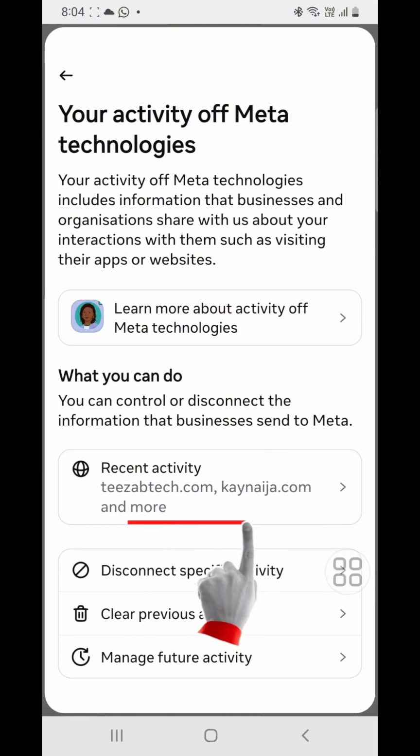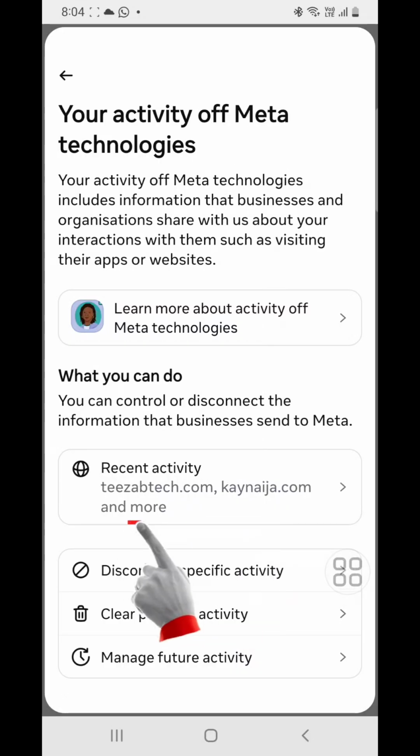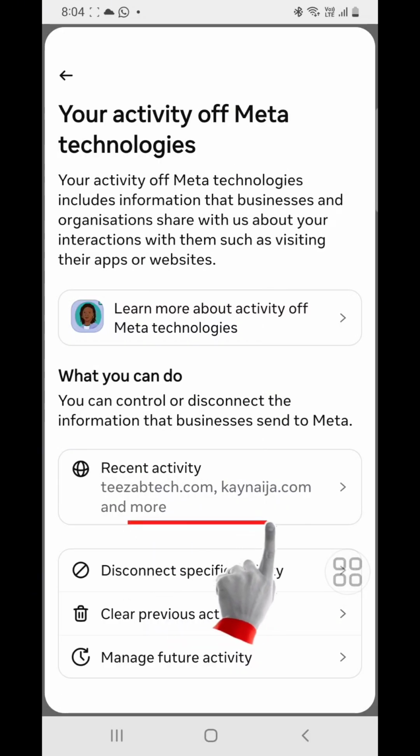So what I want you to do, just click on it. Just click on it and clear it. I don't want to open it, but just click on your own. If you click it, it will open. You clear it, delete everything you are seeing there. Just delete it off.